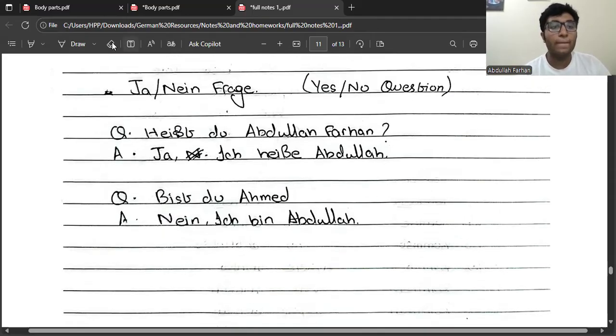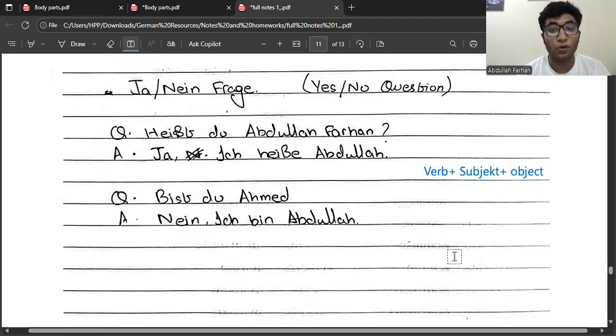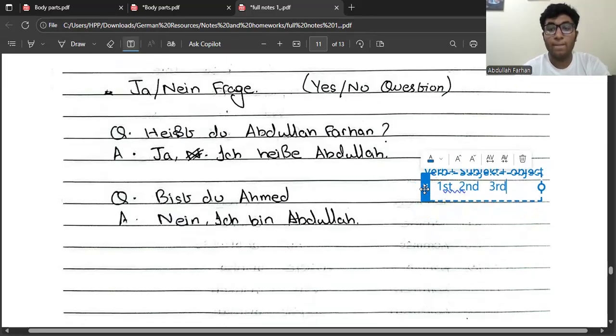What is the sentence structure for that? The sentence structure we've got for that is, first of all, you get the verb. Verb is first position, plus subject, plus object. That is the structure that we've got for the Ja-Nein-Frage, only for the yes and no questions. First position goes to the verb, second position goes to the subject, and third position goes to the object. Okay, as it should be.